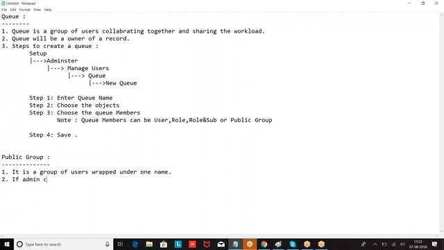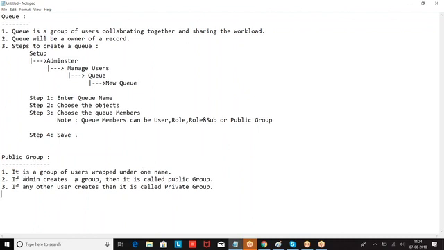It's a group of users wrapped under one name.